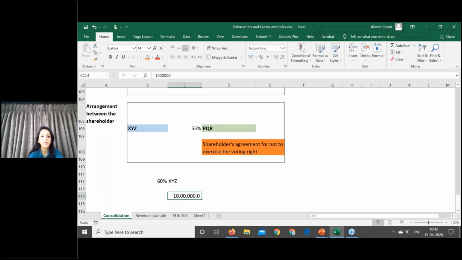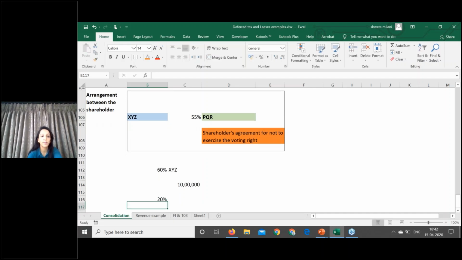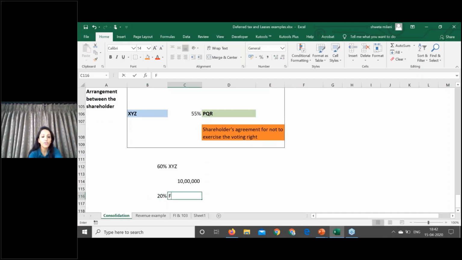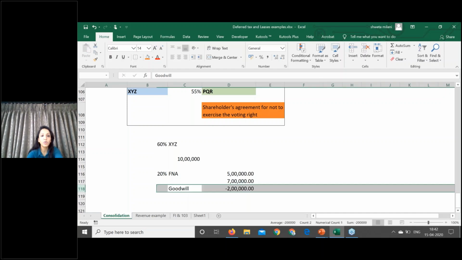Now, what happened in the next year? I acquired an additional 20% in this company. The fair value of net assets for this 20% was, say, rupees 5 lakhs, and I paid rupees 7 lakhs for this 20% share. Now, under Indian GAAP, you used to recognize additional goodwill of rupees 2 lakh. This was your additional goodwill amount, since you have paid more than the fair value of the net assets.